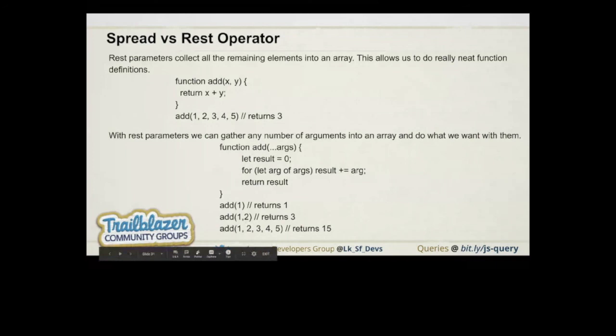Just a very basic question: it looks the same, the three dots, so it's the spread operator? Yep. When we put it in a function, it is called the rest operator. Does anyone know why it is called rest? It is just like the spread operator, right? Yeah, but when we use it for functions, it is the rest parameter. Basically, the rest operator is a different thing.